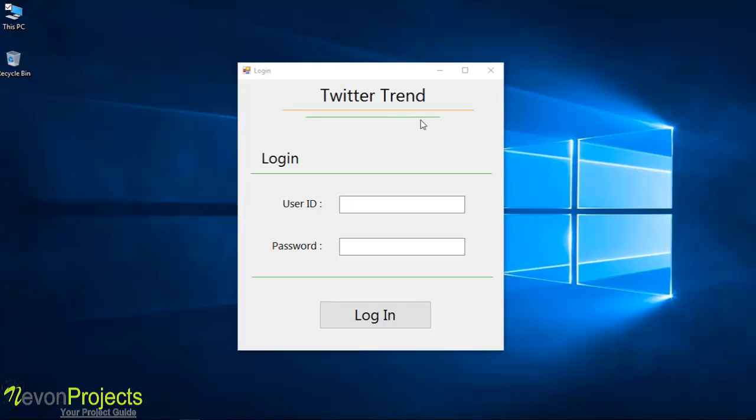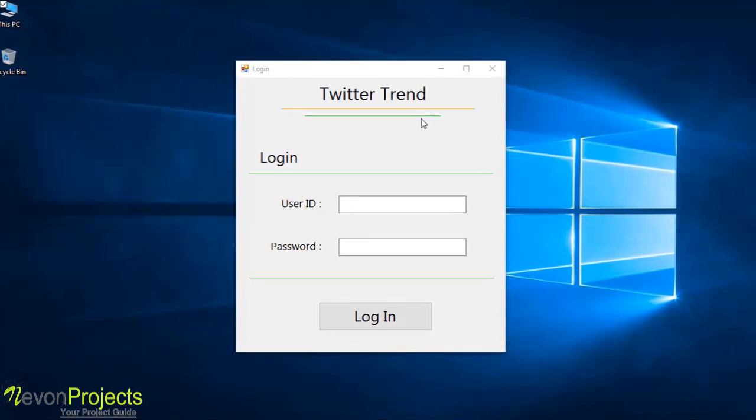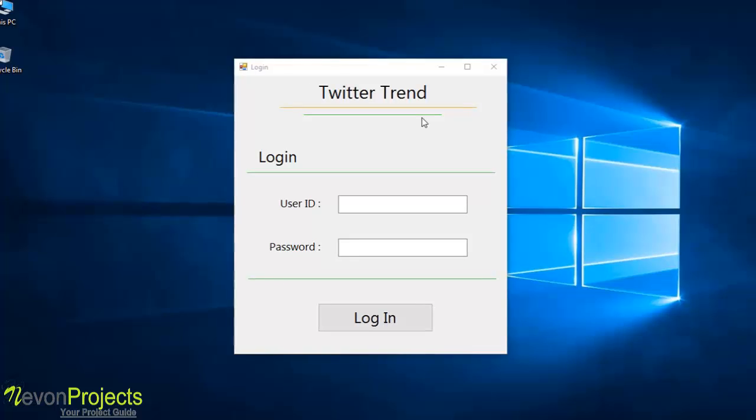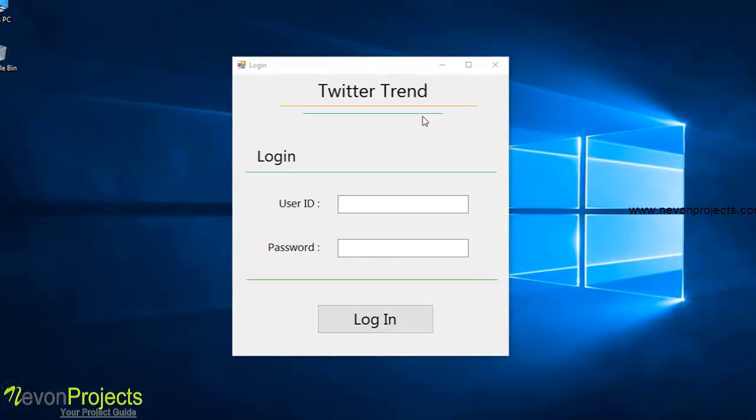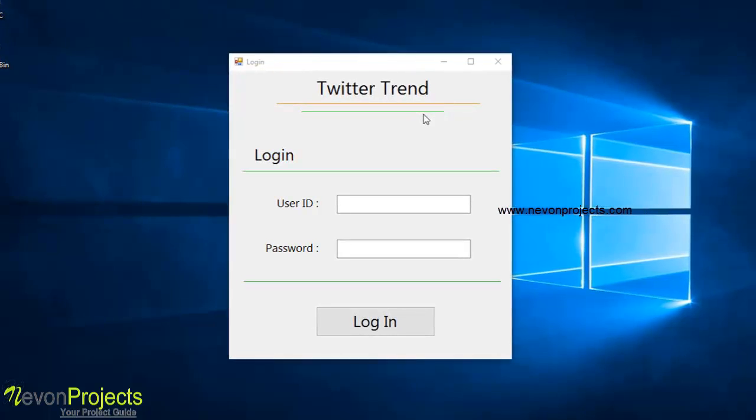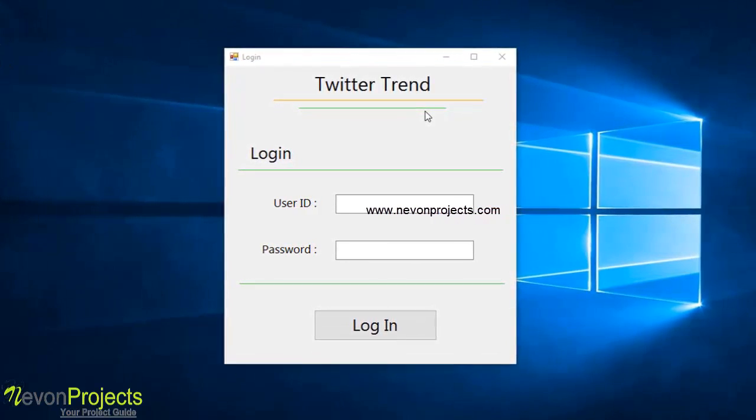Hi and welcome to project demonstration of Twitter trend mining system. The project is developed using Visual Studio with C#.NET as programming language. There is only one entity who will have the access to the system, which is user.